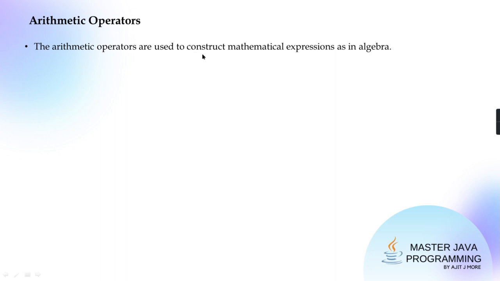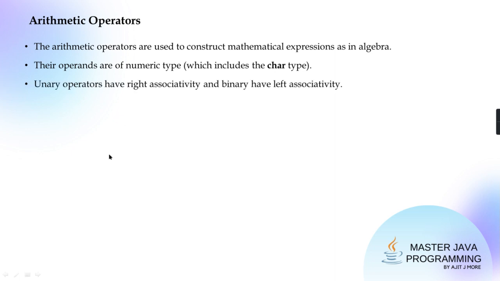The arithmetic operators are used to construct mathematical expressions as in algebra. Their operands are strictly numeric, and numeric includes character also, because character is internally a numeric, but an unsigned numeric value. Getting? I have already given all the associativity rules when we started discussing the operators topic.